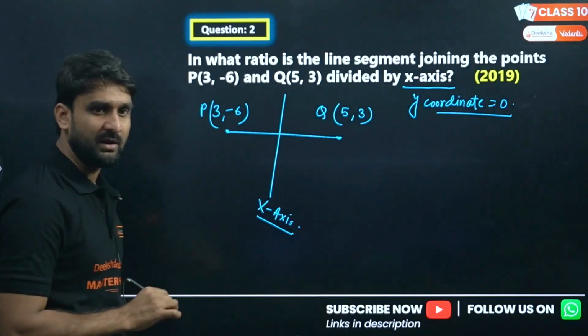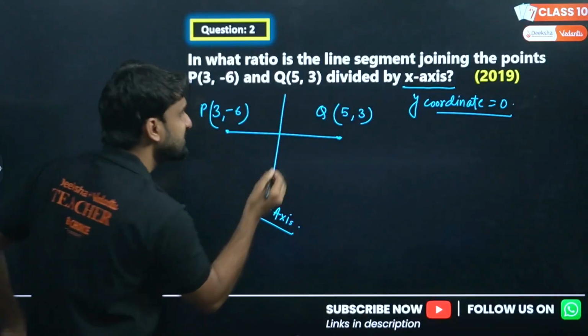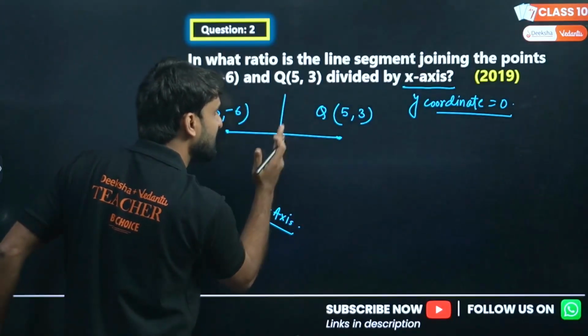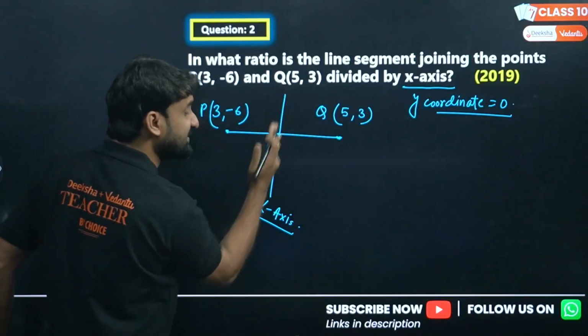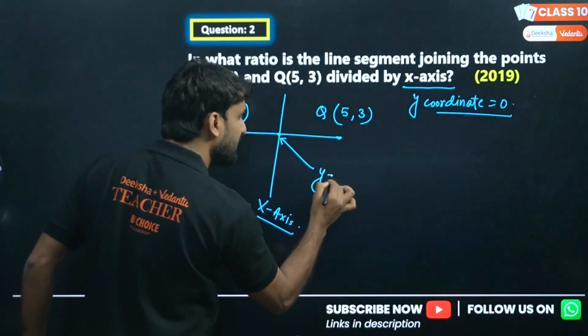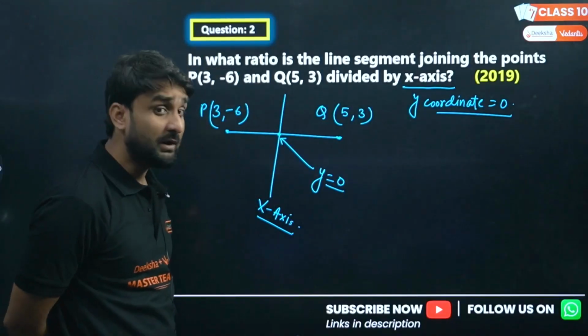My dear lovely children, if the line joining PQ is divided by this line, this point of intersection is lying on the x-axis. And if this point of intersection is on the x-axis, the y-coordinate will be 0.